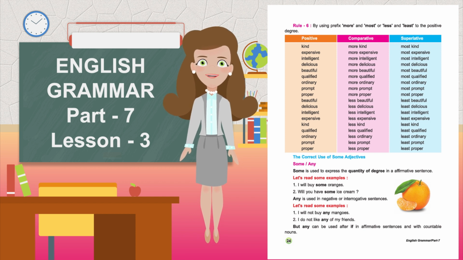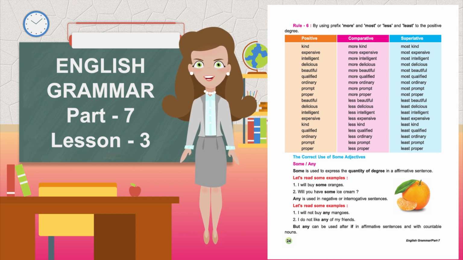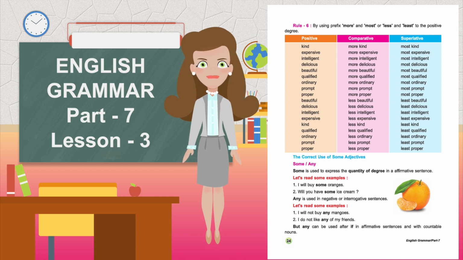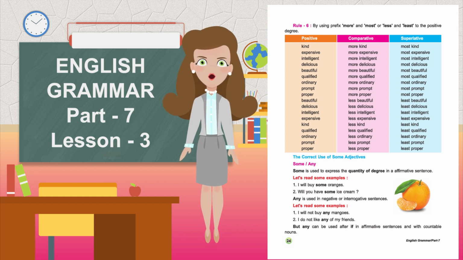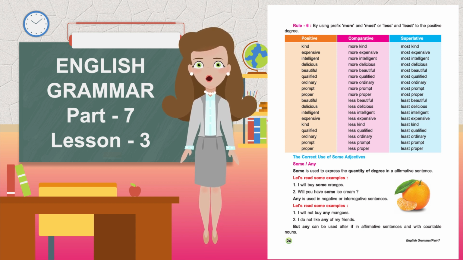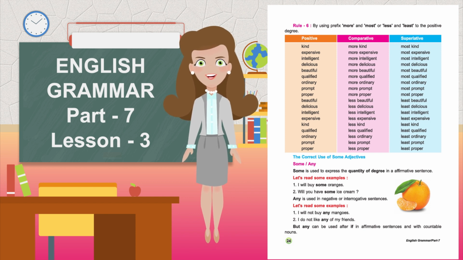The correct use of some adjectives. Some, any. Some is used to express quantity or degree in an affirmative sentence. Let's read some examples. I will buy some oranges. Will you have some ice cream? Any is used in negative or interrogative sentences. Let's read some examples. I will not buy any mangoes. I do not like any of my friends.